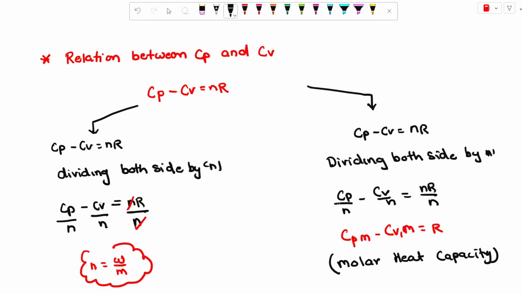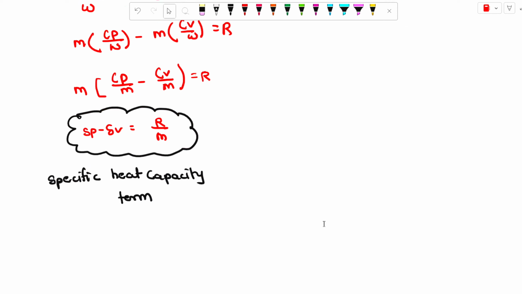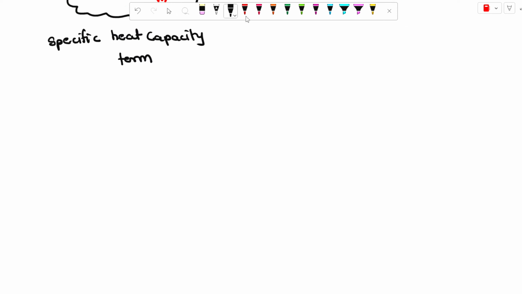We already covered the entire points included in heat capacity, like what is the general expression for heat capacity, what is the specific heat capacity, what are the uses of molar heat capacity. We already discussed all these topics in heat capacity. Now we can solve some numerical problems based on heat capacity.